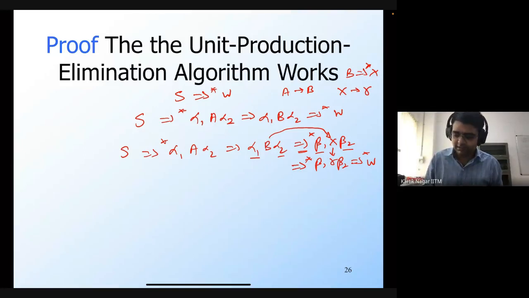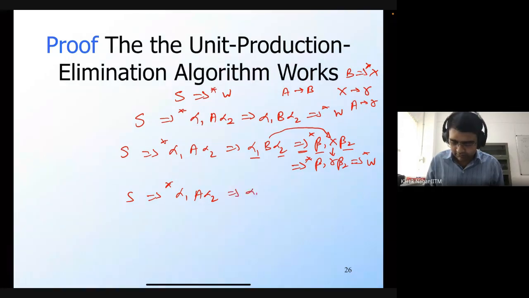So now, since A generates B is a unit production, and since B generates X using unit productions, while X generates gamma is a non-unit production, then there must be a production of the form A generates gamma, because this is a newer production rule that we would have added. So that's what we will use. So from alpha 1, A, alpha 2, instead of using A generates B, I'm going to use A generates gamma. So I have alpha 1, gamma, alpha 2.